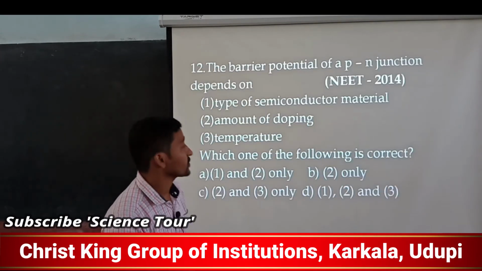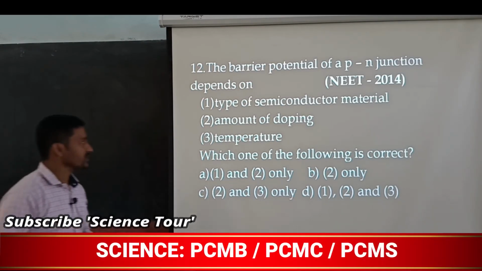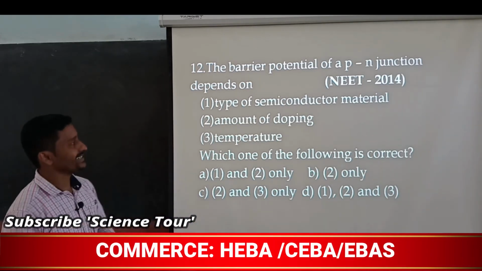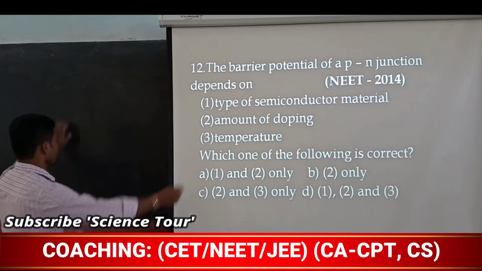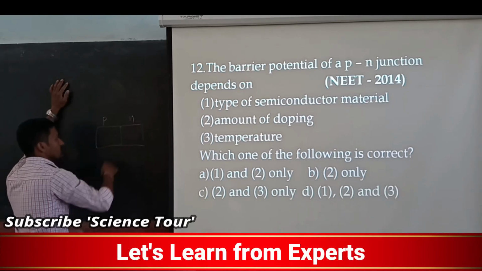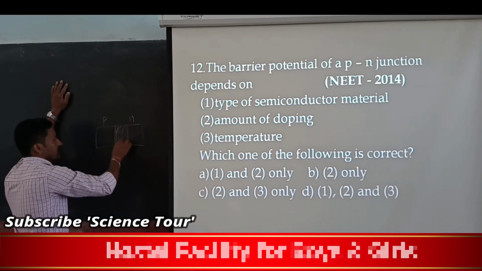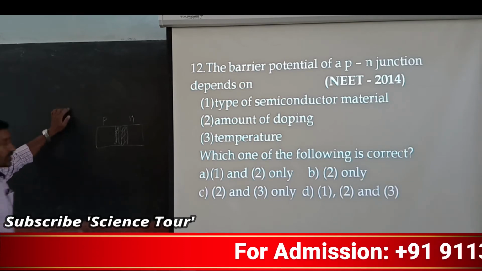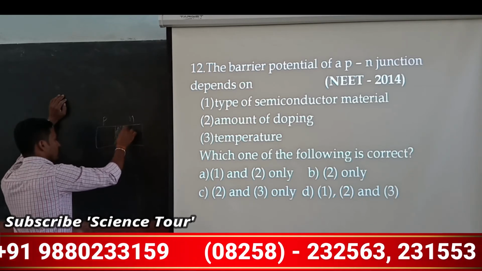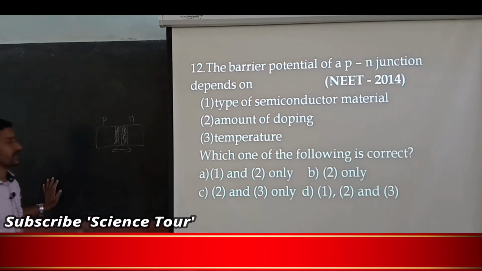We will go to the next question: the barrier potential of a PN junction depends on. Again, this is a 2014 NEET question. Barrier potential means what? The positive charge region is the P side, the negative charge region is the N side, and when you fuse them, the PN junction takes place. Now the immobile charge carriers you are going to get nearer to the junction, and because of this you will get some barrier potential.